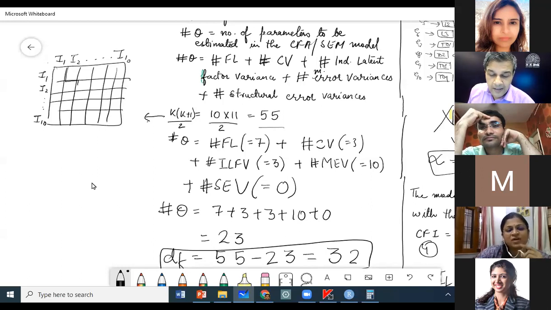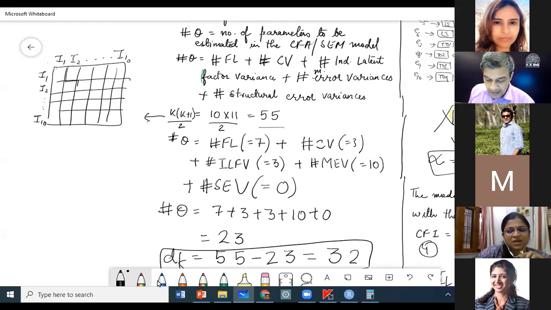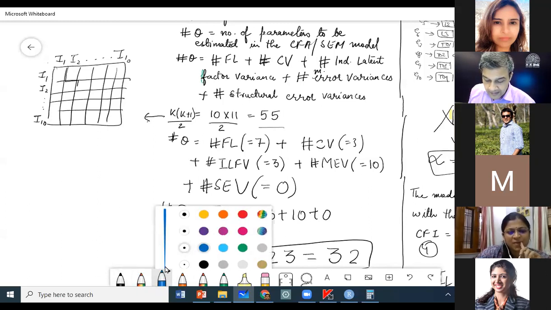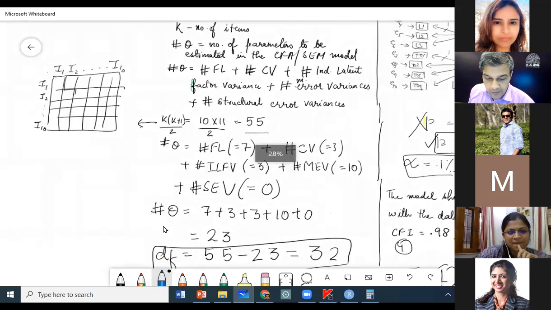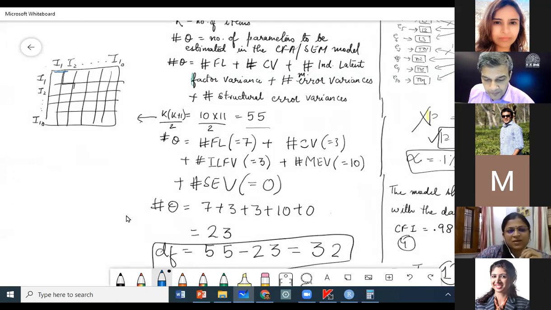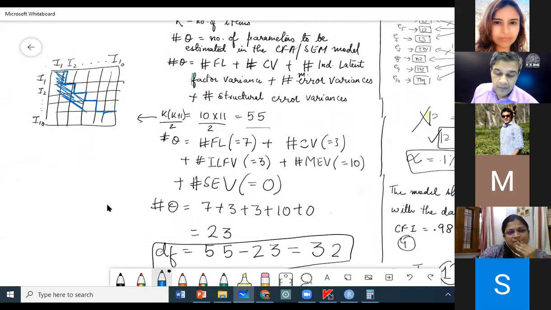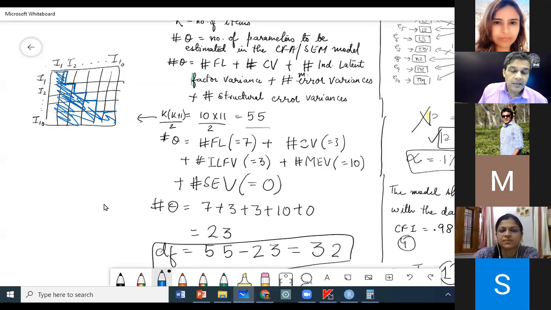Everything below the diagonal and the diagonal itself, all elements here are going to be unique. Above the diagonal is going to be the mirror image, because it is covariance.